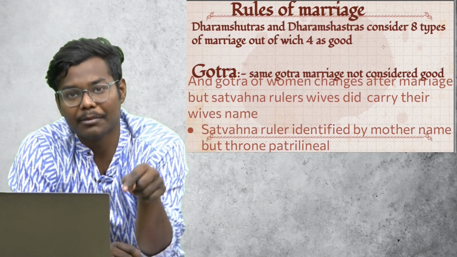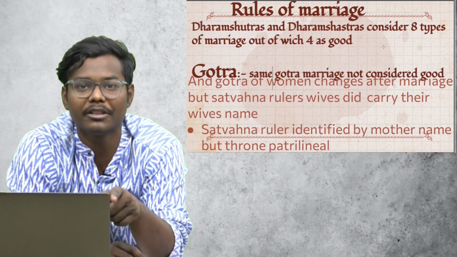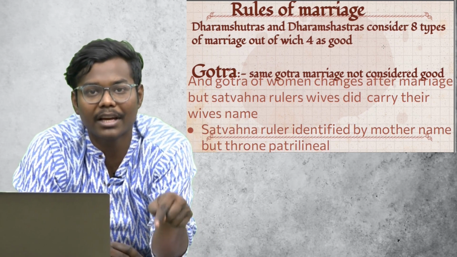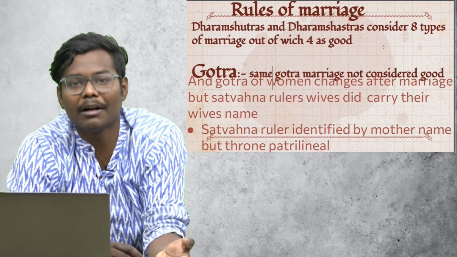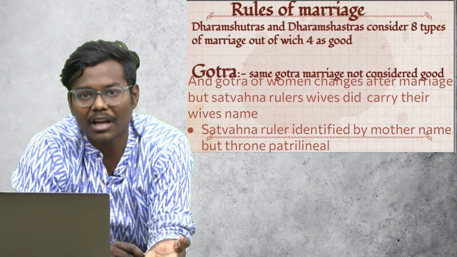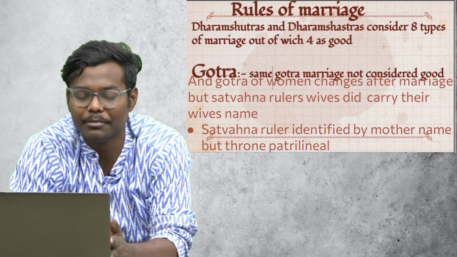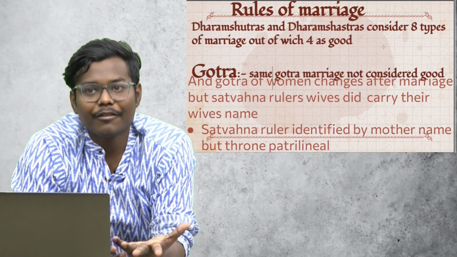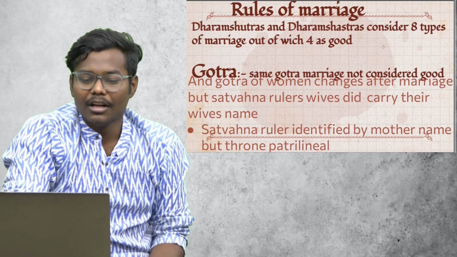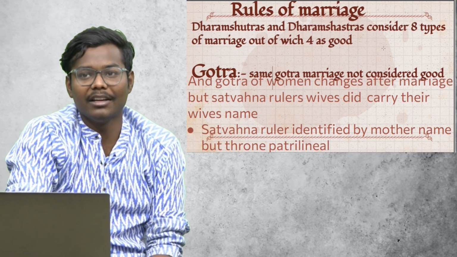But the things written in, say, the Dharmashastras or Manusmriti were not always implemented in society in a similar fashion. So there are exceptions. For example, if we consider the Satavahana rulers, the wives of Satavahana rulers carry the names of their father. Or, the Satavahana ruler was identified by his mother's name, but the throne was patrilineal.